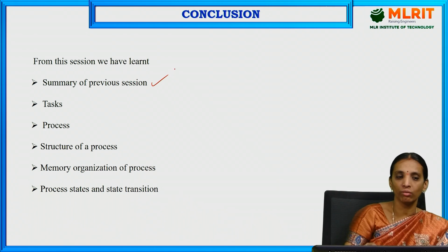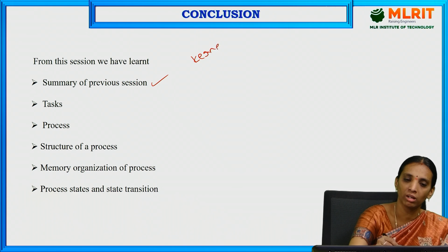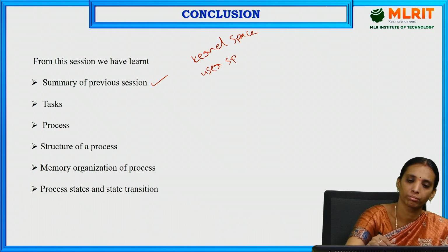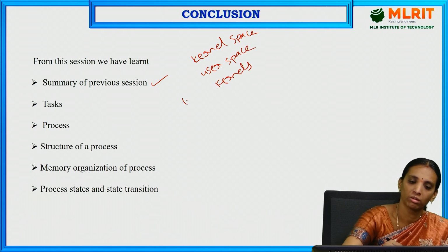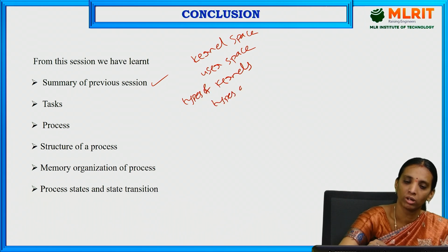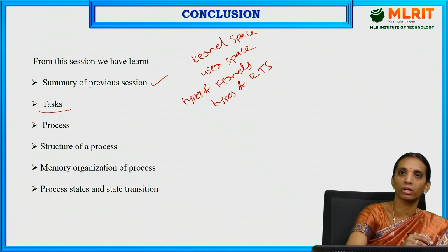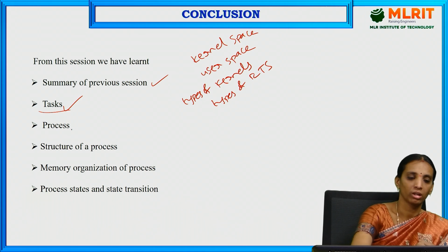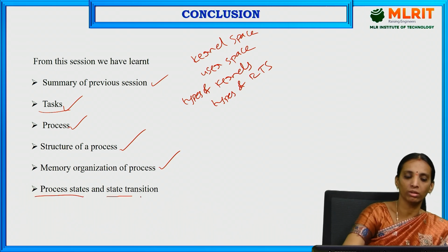In this session, we have discussed the summary of the previous session, that is about the real-time kernel, kernel space, user space, different types of kernels and different types of real-time systems. And in today's session, we have discussed what is meant by task, how we can implement the task, what is meant by process, what is the structure of a process, what is the memory organization of a process, and what are the process states and state transition.